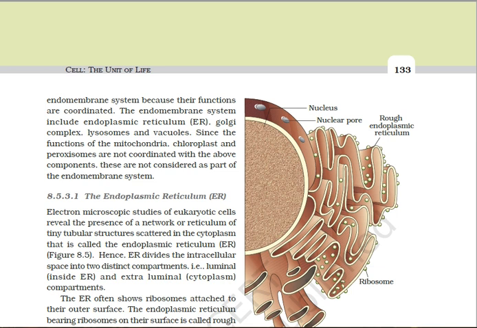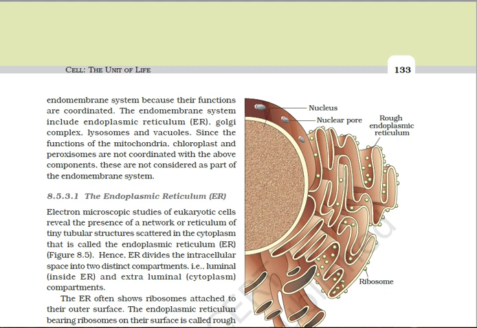Then we move on to the morphology of the ER. The size of the ER varies in various cells. Morphologically, it consists of three forms: cisternae, vesicles, and tubules. Cisternae are broad, flat, elongated, and parallel sac-like structures. They are 4 to 5 nm thick, and vesicles are spherical in shape. They are 25 to 500 μm in diameter. Then tubules are branched tube-like spaces about 5 to 10 nm.